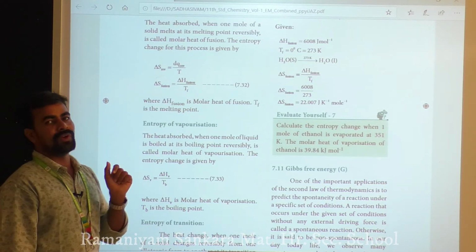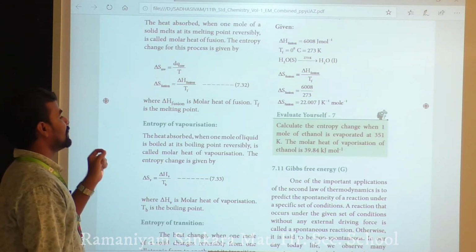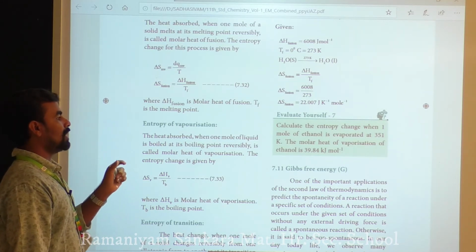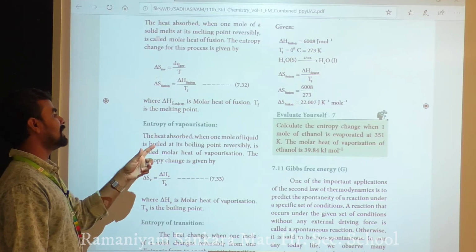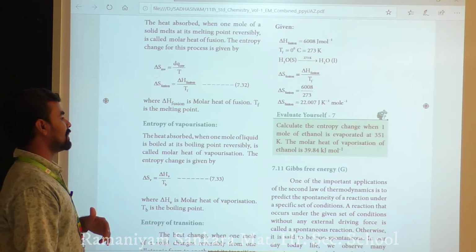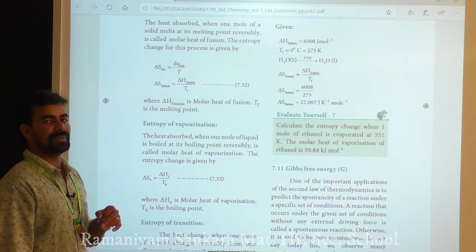And the entropy of vaporization: the heat absorbed when 1 mole of a liquid is boiled reversibly at its boiling point is called the molar heat of vaporization.